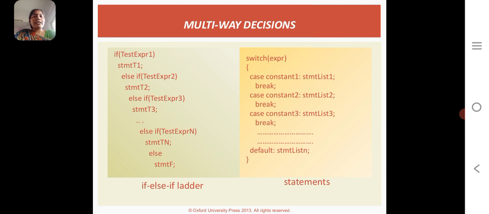Then the other type of multi-way decision making is the switch statement. It consists of some constants and the break statement. So break means to stop. If the condition is true and the statement is displayed, the whole switch is stopped. Then we use the break statement. The switch statement consists of an expression, and for the expression we use n constants and display n statements.